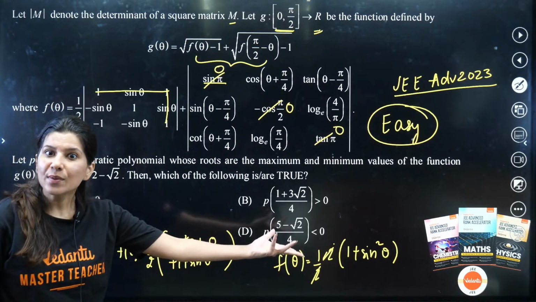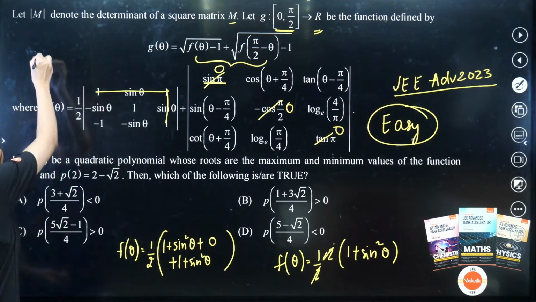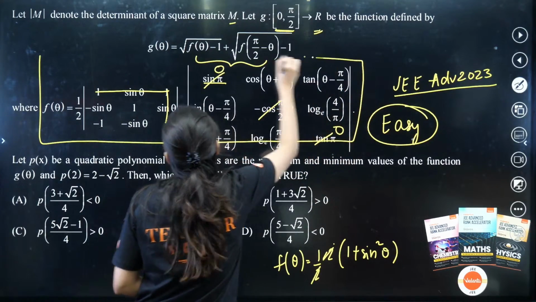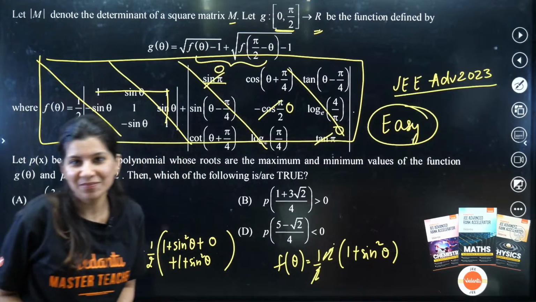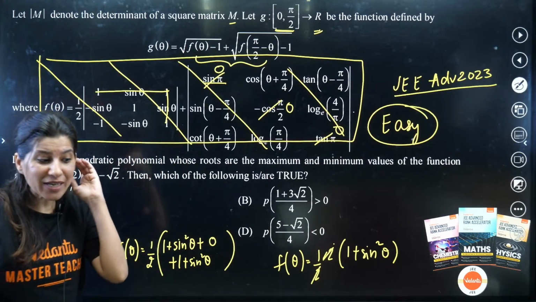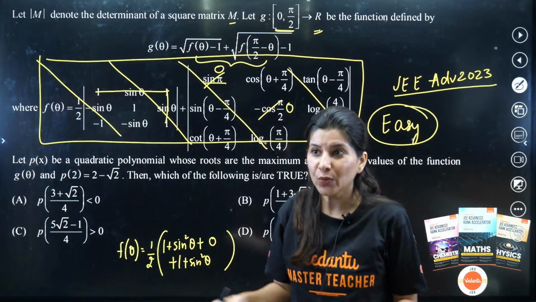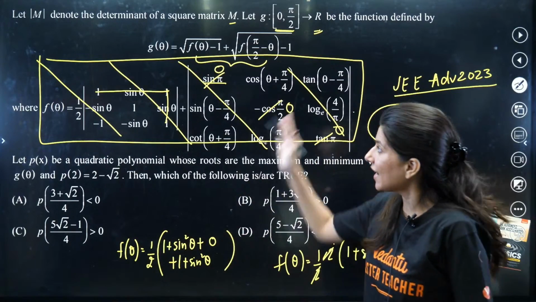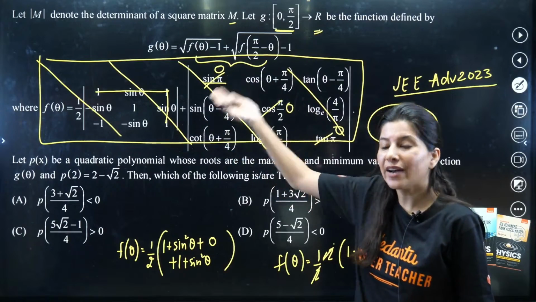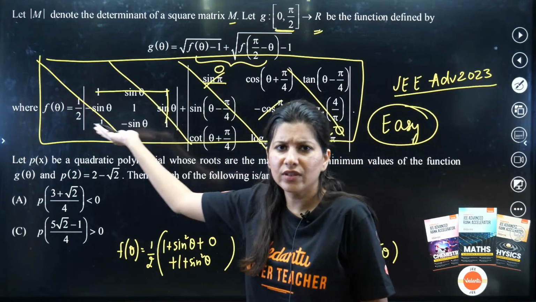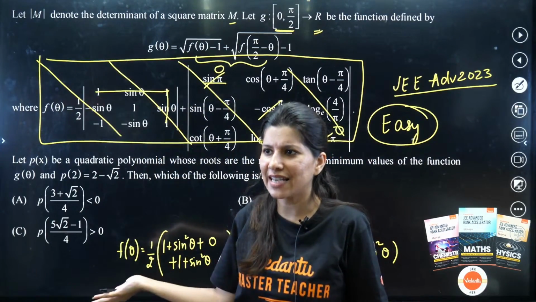Okay, f of theta is 1 plus sine square theta, very easy. That means this whole picture is a scam. JEE Advanced has done a scam, right? Just to make the question look bigger, they have done this. Else they could have directly written f of theta is 1 plus sine square theta.